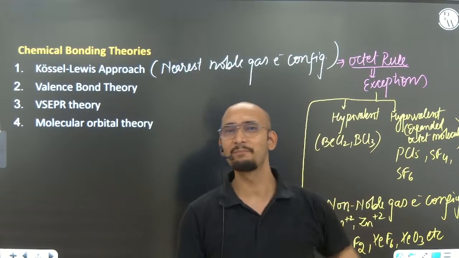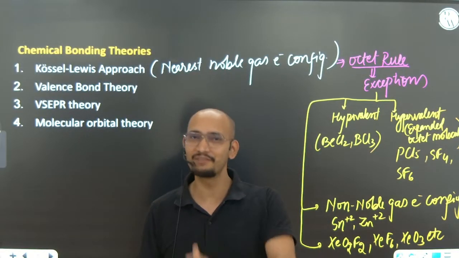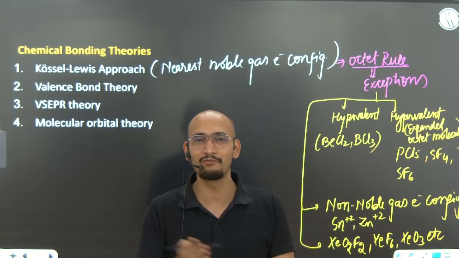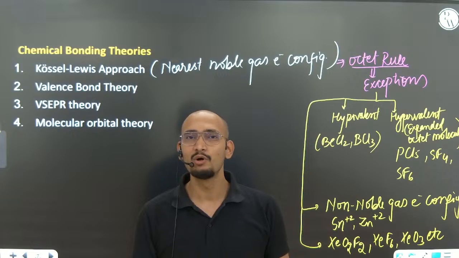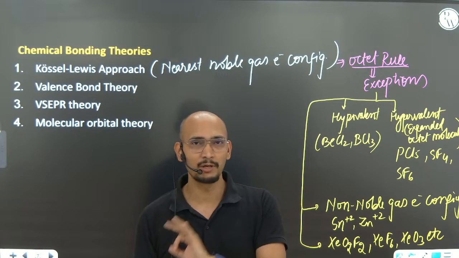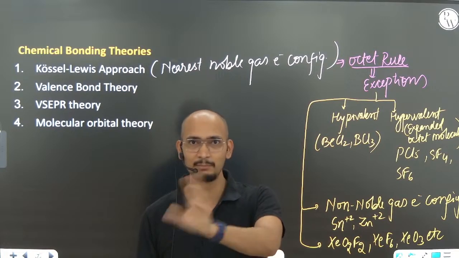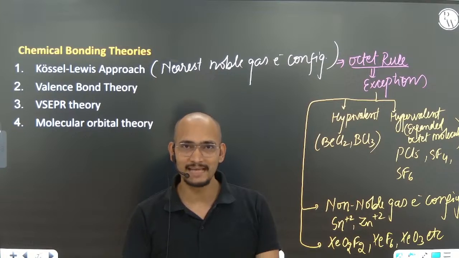Whatever the number of unpaired electrons, the same number of bonds they can form. That is the covalency. So covalency is equal to the number of unpaired electrons, either in its ground state or in its excited state.